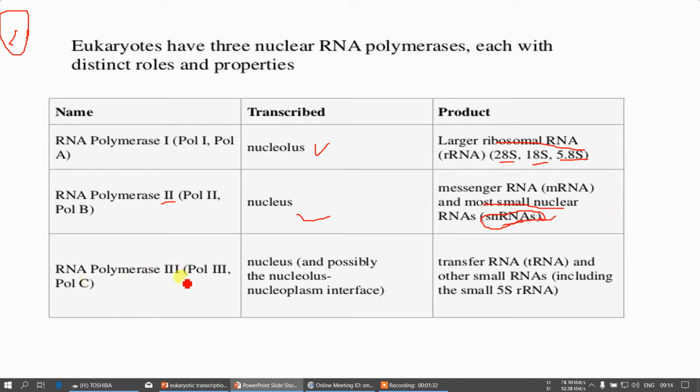Then RNA polymerase 3, Pol 3 or Pol C, is present in the nucleus, particularly in the nucleoplasm, and transfer RNA and other small RNAs including 5S RNA are synthesized by this RNA polymerase 3.